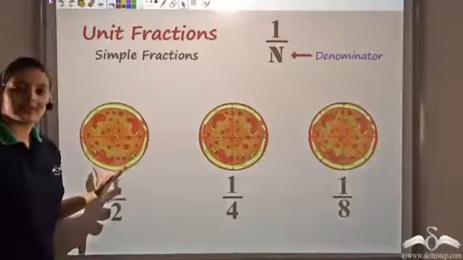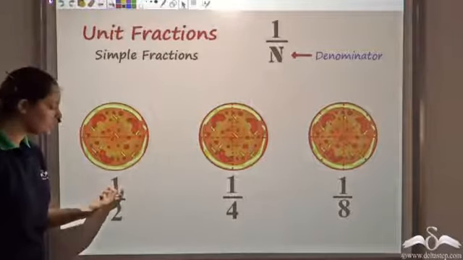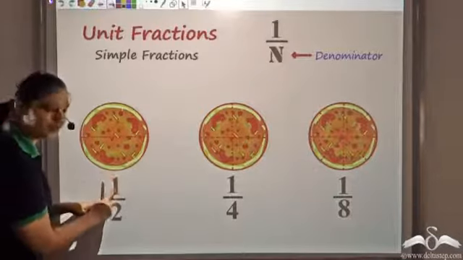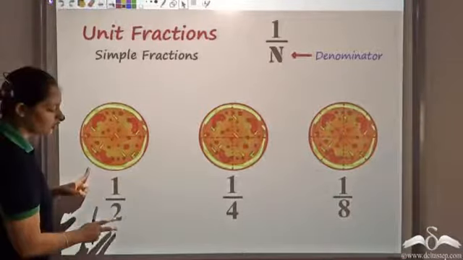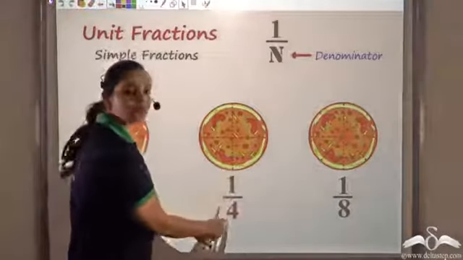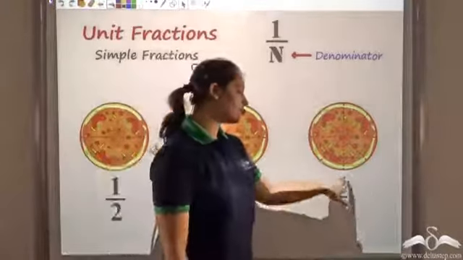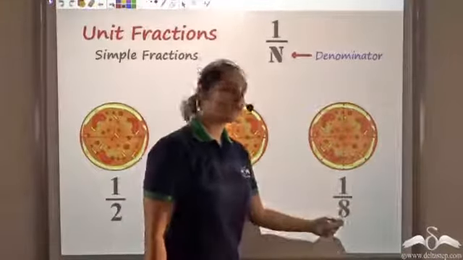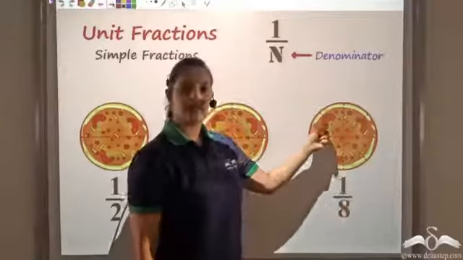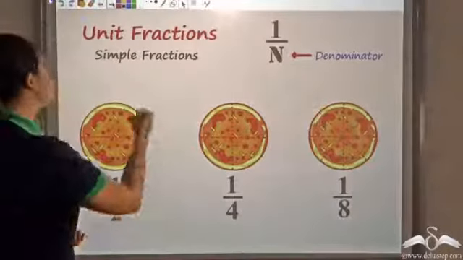Now the idea was simple: dividing a unit, that is one unit, into some number of equal parts. So dividing this one unit into 2 parts. Dividing this one unit into 4 parts: 1, 2, 3, 4. Again, dividing this one unit into 8 equal parts: 1, 2, 3, 4, 5, 6, 7, 8. So that is how the idea of unit fractions came about.